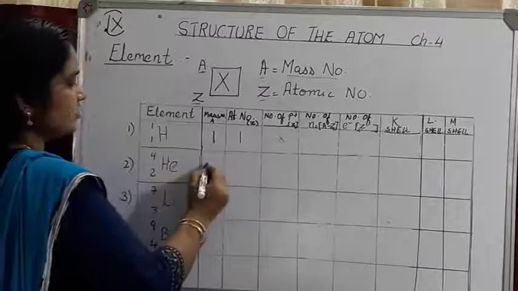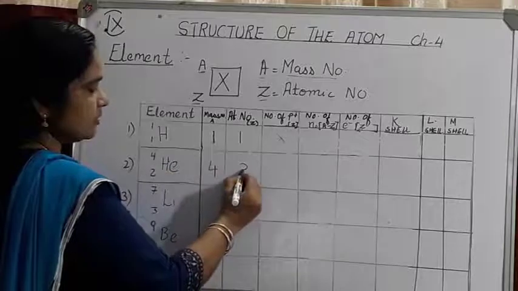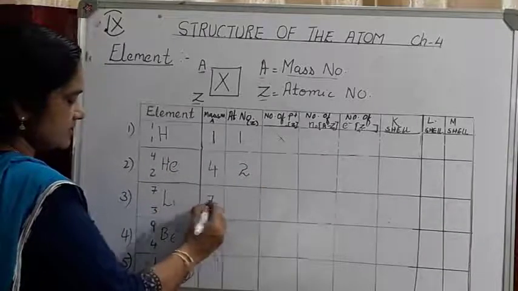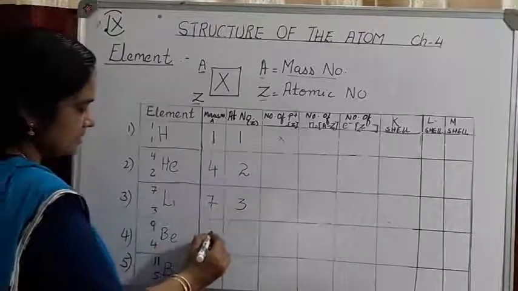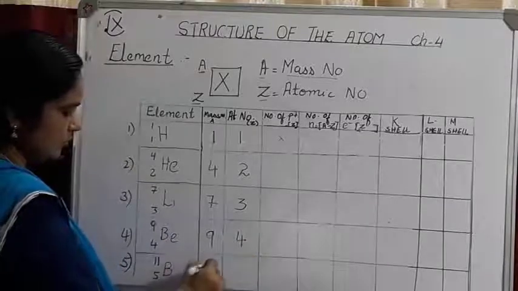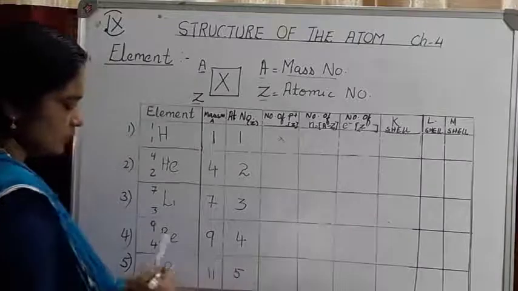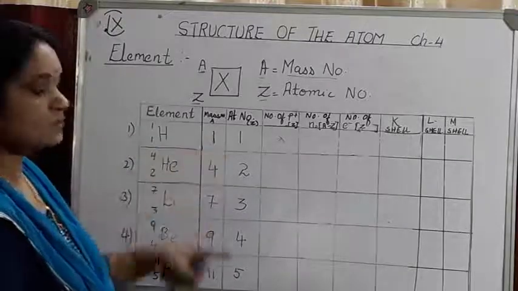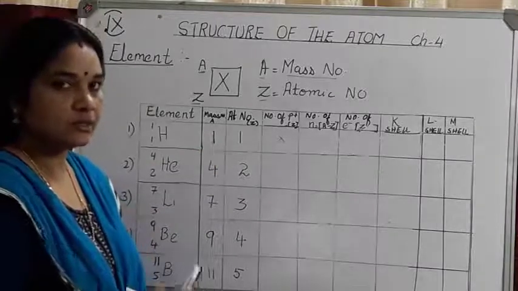The number written on top is 4, which is the mass number, and 2 is written below, that is the atomic number. Lithium: mass number is 7 and atomic number is 3. Next, beryllium: mass number is 9 and atomic number is 4. And boron: mass number is 11 and atomic number is 5. With this you can also see that the elements in the periodic table are arranged according to the increasing order of atomic number.